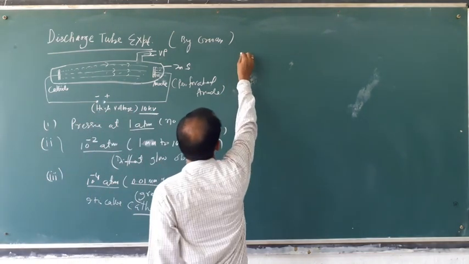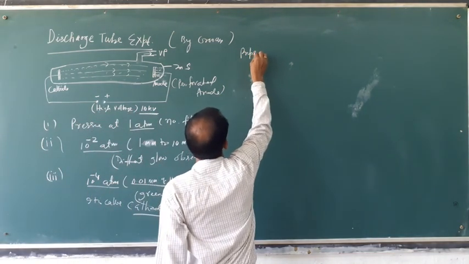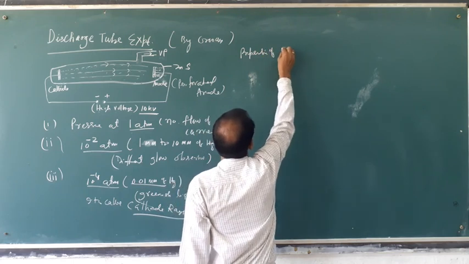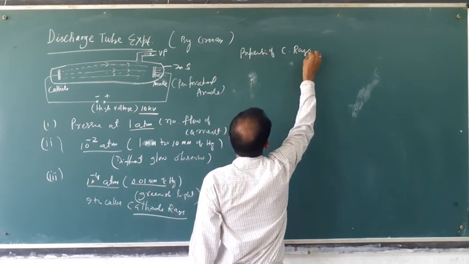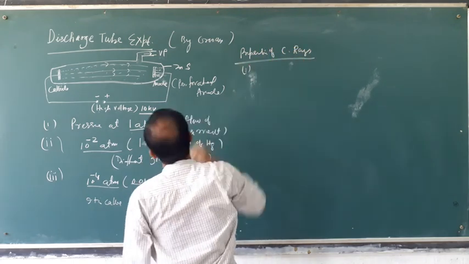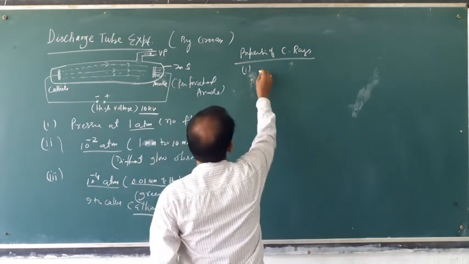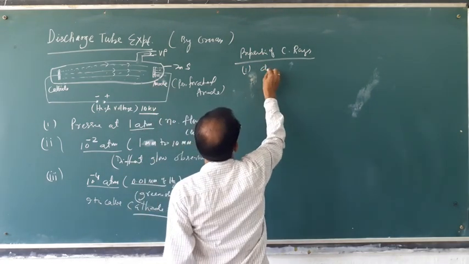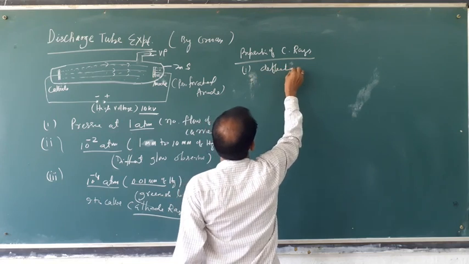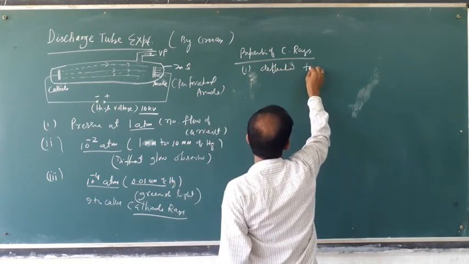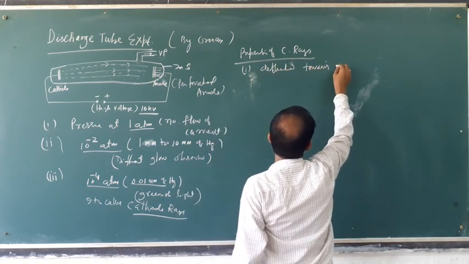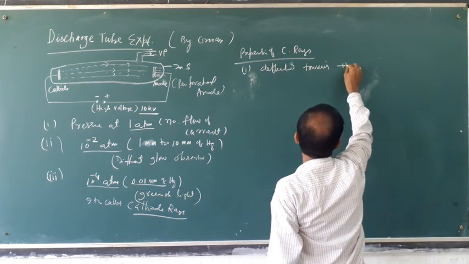What are the properties of cathode ray? The ray is deflected towards the positive plate.